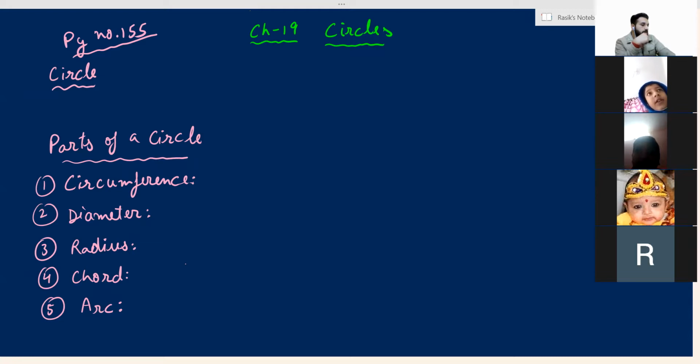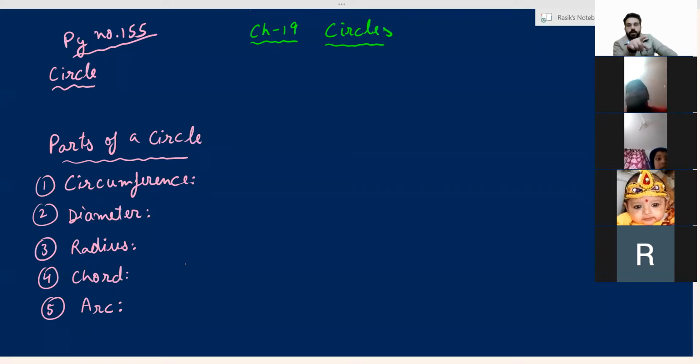Which 5 points? No, not those points. Sir, these? No, you don't have to write those points. We will write the definition of diameter, quadrant, and center. Sir, we have to leave a space for the 3 circles, the blue one and this purple and orange. Listen to me, child, do only what I have said. Just write the definition of circle. Okay? First thing. Second thing, write down the heading parts of a circle.